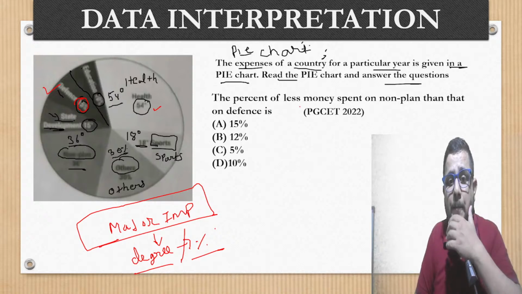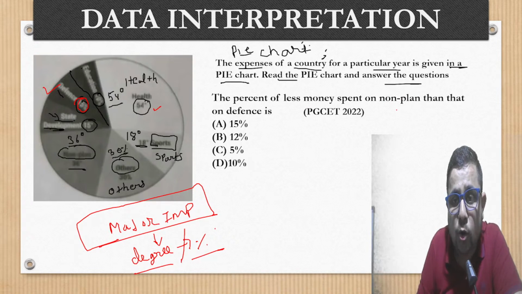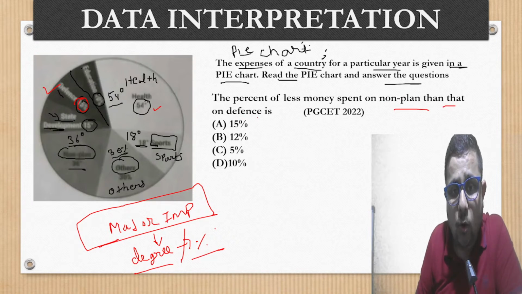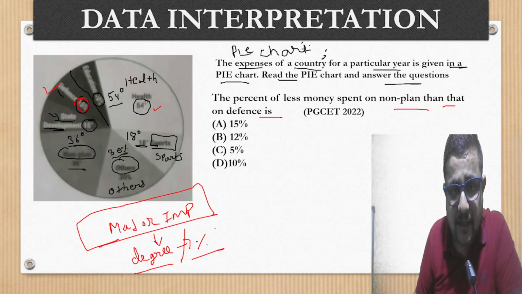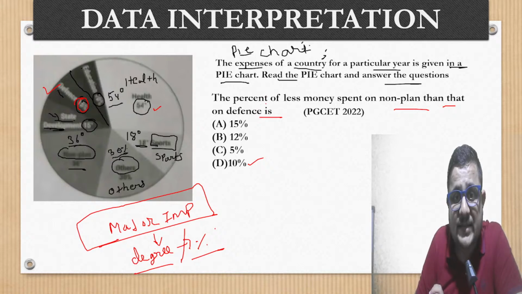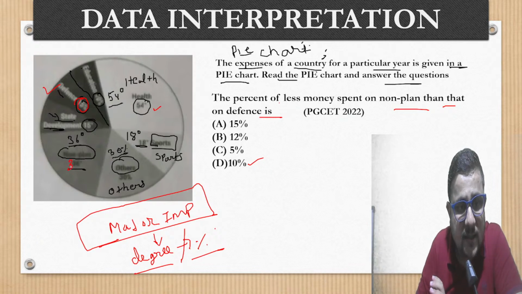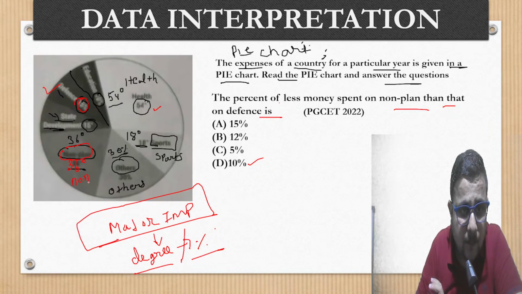Let's solve. The percentage of less money spent on non-plan than that on the defense is 15%, 12%, 5% and 10%. So what are they asking? Percentage of less money spent on non-plan. Non-plan, how much? 36 degree it is. 36 degree. This is non-plan actually. This one. This portion. This is what? Non-plan.